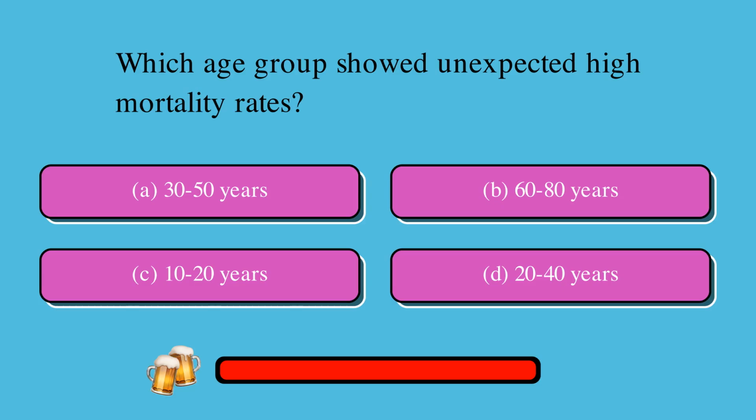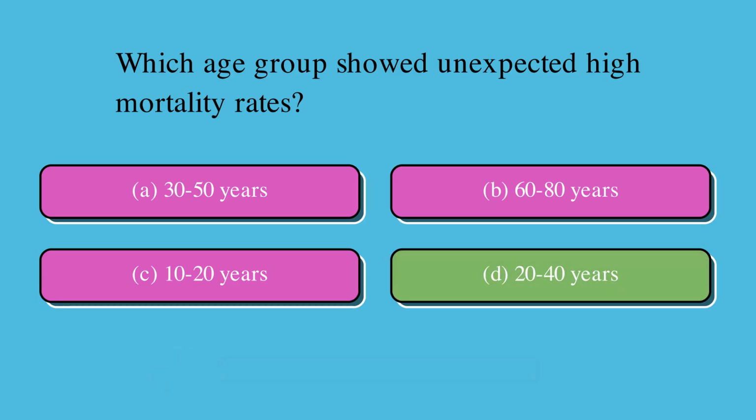Which age group showed unexpected high mortality rates? Is it A, 30-50 years, B, 60 to 80 years, C, 10-20 years, or D, 20-40 years? The correct answer is D, 20 to 40 years.